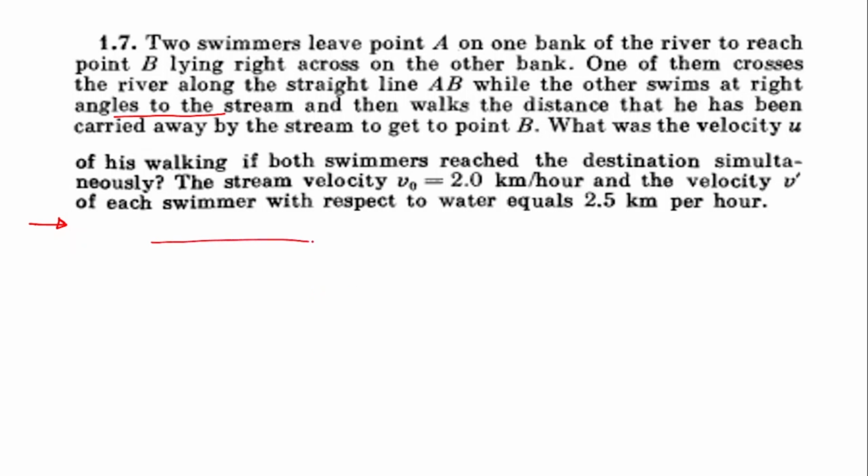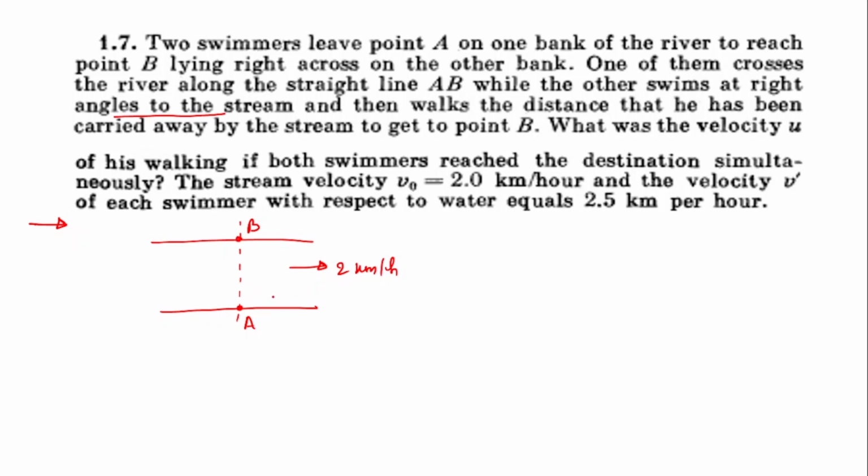So now, if you look at this question clearly, you will find that from point A to point B, the target is point B. The river has water which is moving with some speed. Stream velocity is given to be 2 km per hour. I'm dropping these units, simply I'll write 2. Now, this is 2 km per hour.